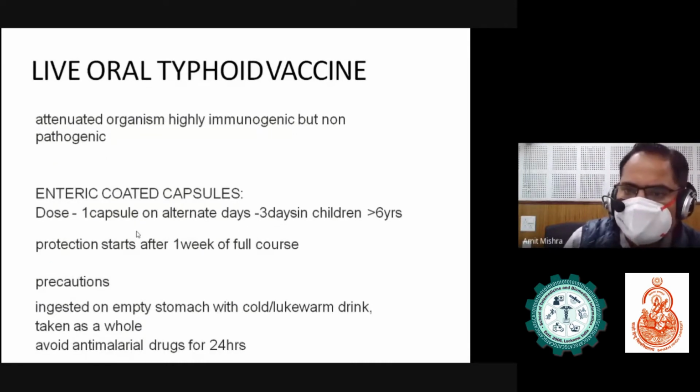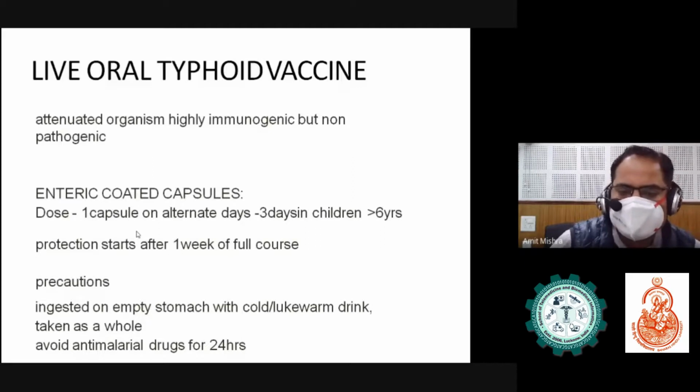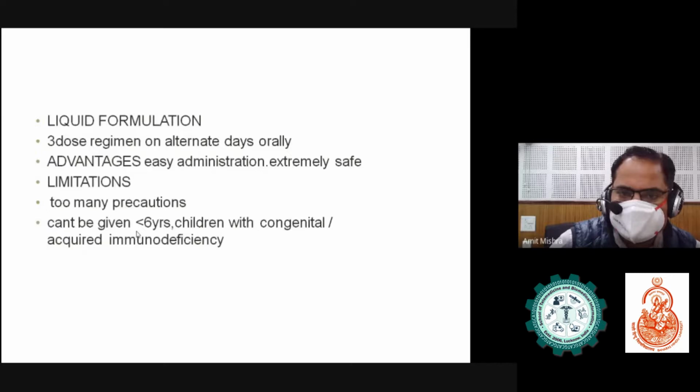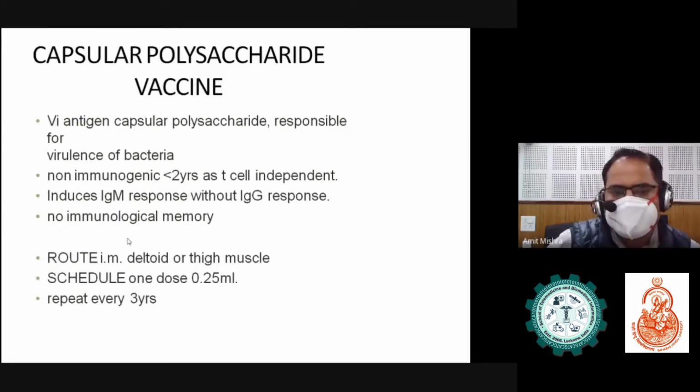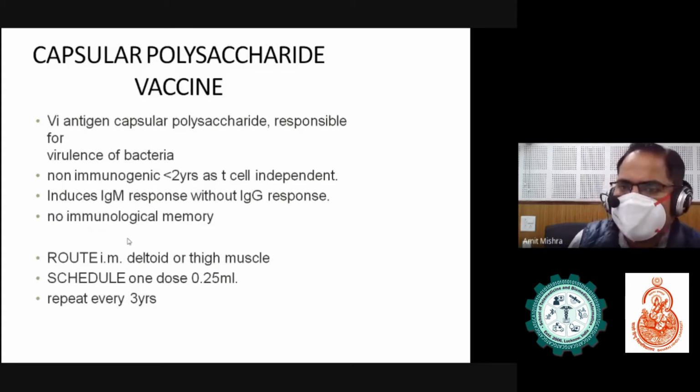Live oral typhoid vaccine. Enteric-coated capsule. Basically, it is one capsule, alternately given for 3 days. In children greater than 6 years, protection starts after 1 week of the full course. A liquid formulation also comes, with a 3 dose regimen on alternate days. And this is one of the capsular polysaccharide vaccines.